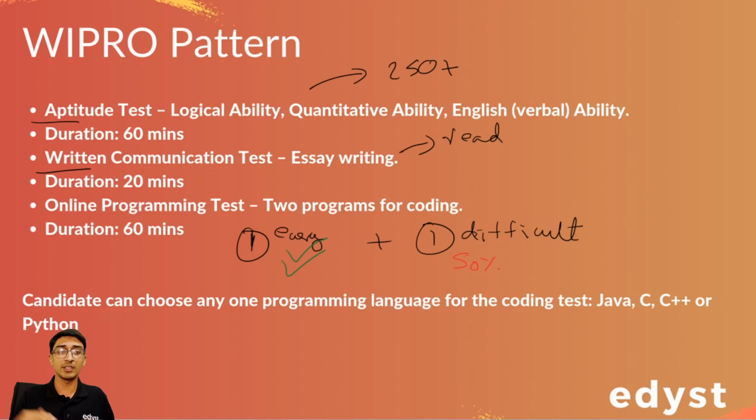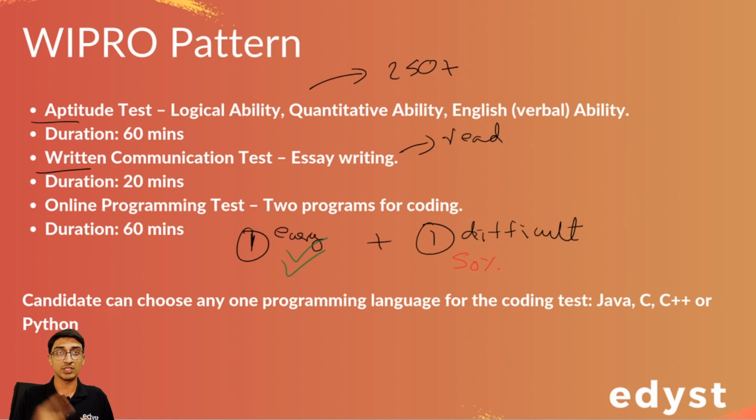So I'm not going to be covering the aptitude test and written communication test. I'm going to be focusing on the online programming test. Over the last few videos, we've had a lot of people requesting that we should do it in Java, in C, in Python. In tomorrow's test, you can do it in any one of your languages. In fact, you can do the first question in Java and the next question in Python, or the first in C and the next in Python, whichever one you want. That's completely up to you. So what I'll do today, so that everybody is happy, is try to do one question in each language.